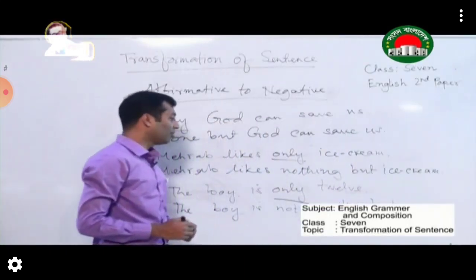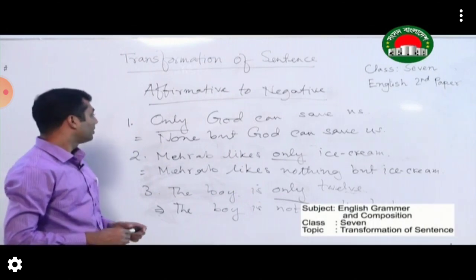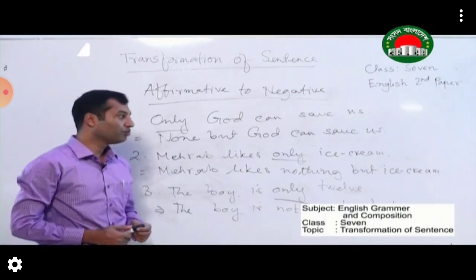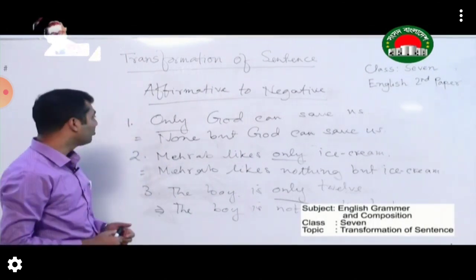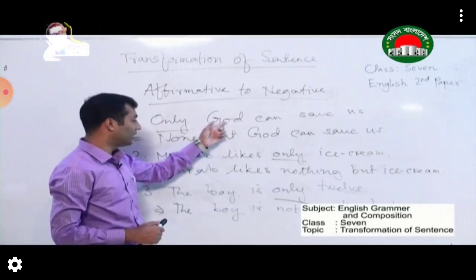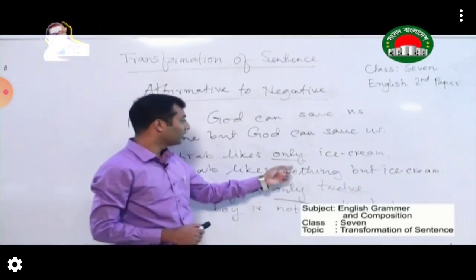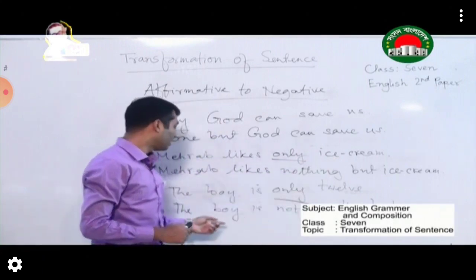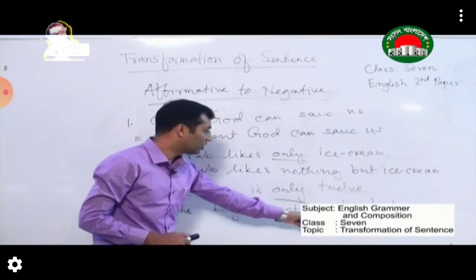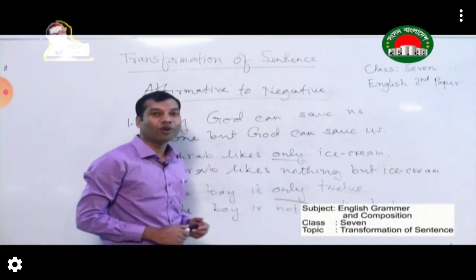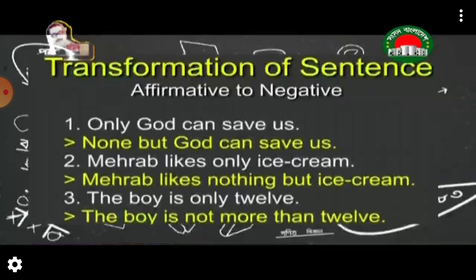So we have already learned the use of only in affirmative sentences, and in 3 different cases it becomes none but in case of a person, nothing but in case of a thing, and not more than in case of a number.